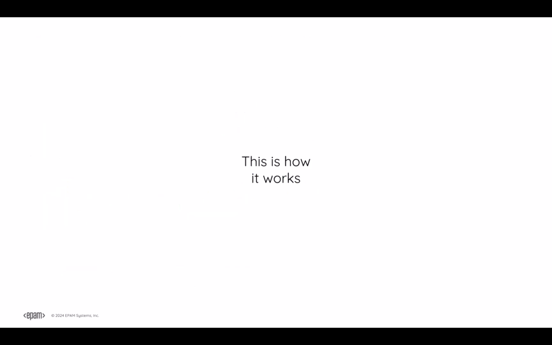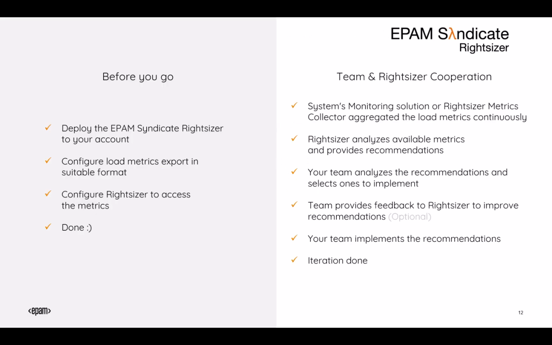Now, let's see how it works. To start working with Syndicate RightSizer, you need to deploy it to your account, configure load metrics export, and make sure the tool can access them. Once ready, RightSizer starts aggregating the metrics continuously, analyzes them, and shares the recommendations. Your team processes the recommendations and selects ones to implement or ignore. Once the selected recommendations are implemented, the iteration is done, and the process starts over, keeping you updated on the new possibilities.